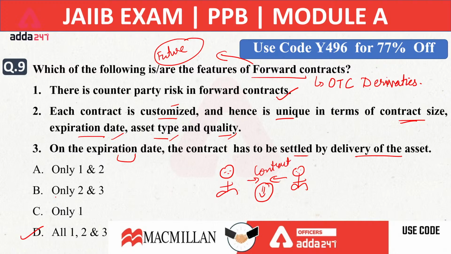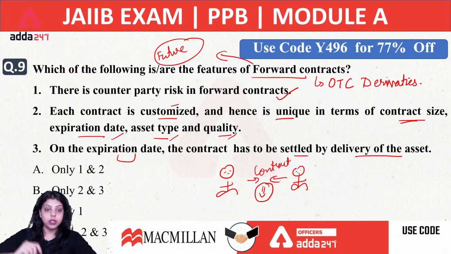And at which future date they want to settle their contract, and when the future date comes, they have to exchange their assets to settle or end the contract. Okay, so the right answer for the 9th question will be your D option, that is all 1, 2, 3.